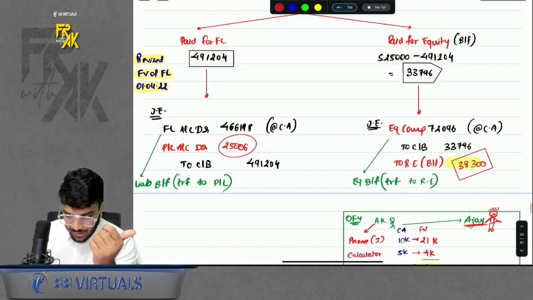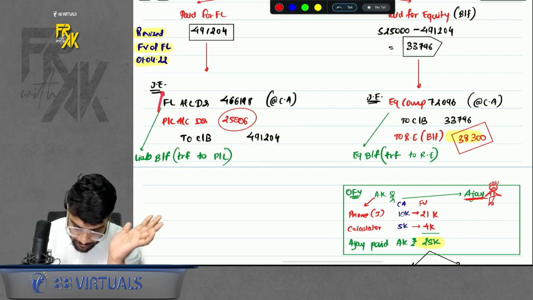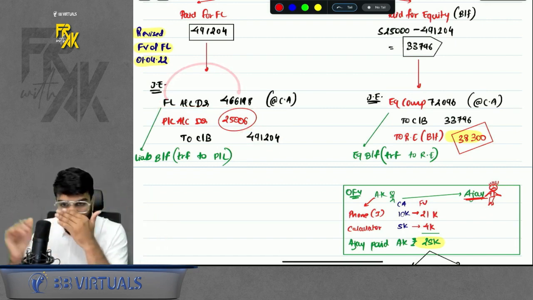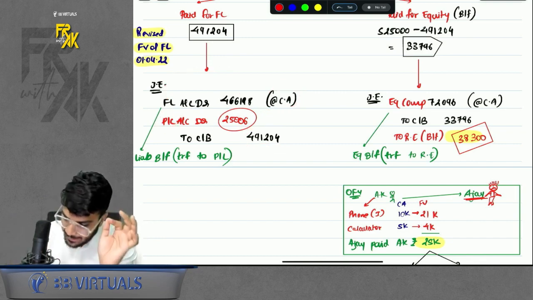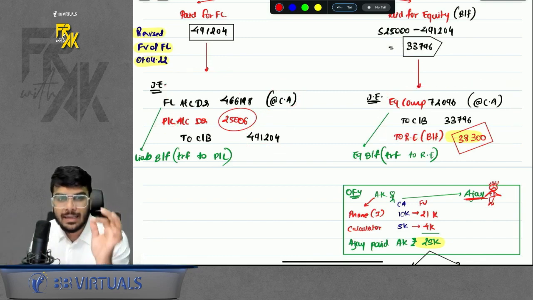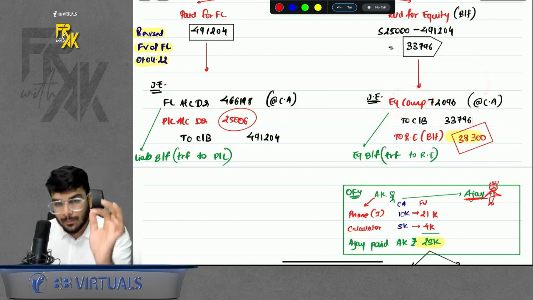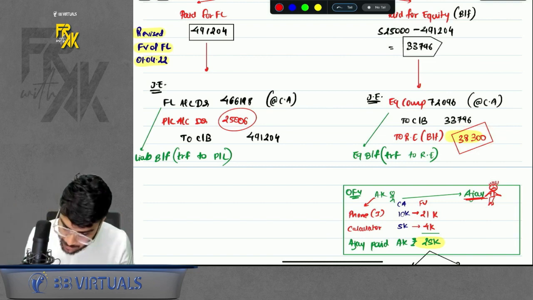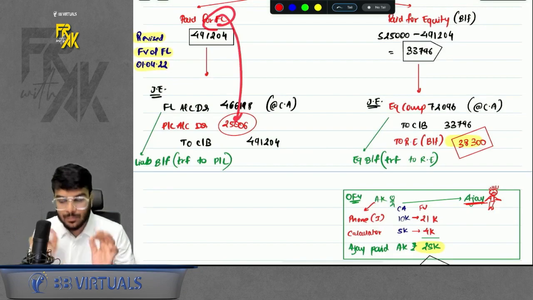Now, whatever you paid for FL, pass two different entries for both these elements. Whatever you paid for FL, you will say to cash bank the amount paid. FL will go out at carrying amount only. That means when you say FL to cash bank, the amount of FL is going out at carrying amount, but the payment made is excess. Difference transferred to profit and loss. In case of equity, whenever you are settling any equity element, you made this much payment, equity amount will go out at carrying amount, the balancing figure will be transferred to retained earnings. Whenever you are settling any equity element, the difference will also be transferred within other equity only. But whenever you are settling a liability element, the difference will be transferred to profit and loss.